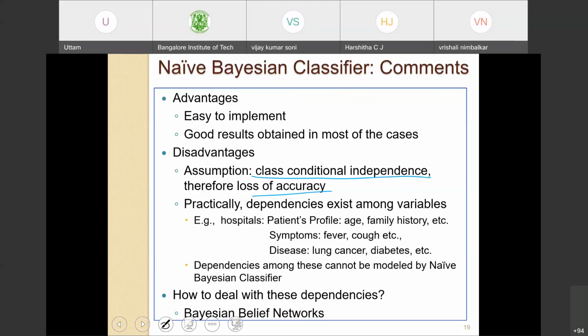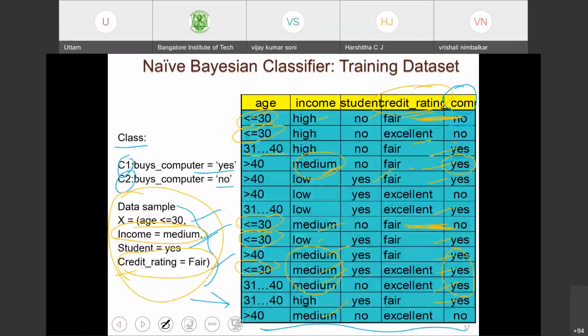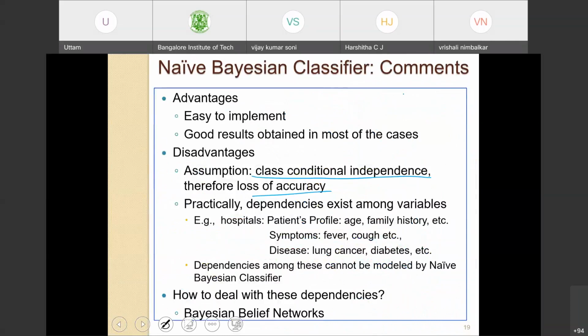Okay, this is one of the drawbacks, class condition independence. Therefore, there is a loss of accuracy, and typically there are dependencies among the variables. So there are dependencies between income and student and credit rating. Obviously, students will have lower income, they will have a lower credit rating. And the existence of students will also depend on the age group. Obviously, there is a dependency. So this classifier is not able to take into account this particular feature.